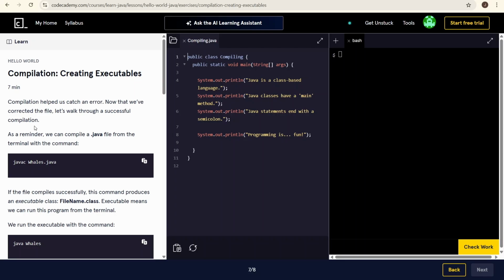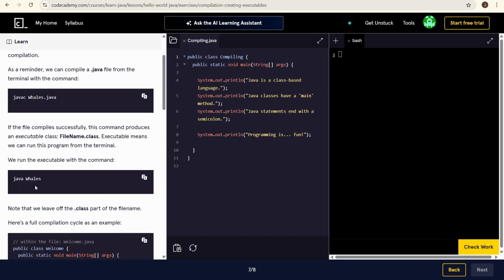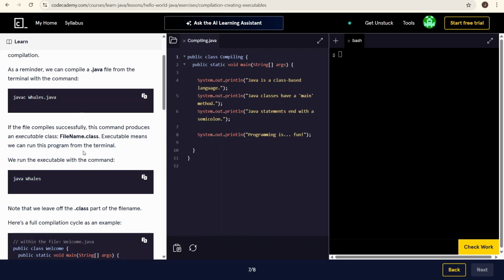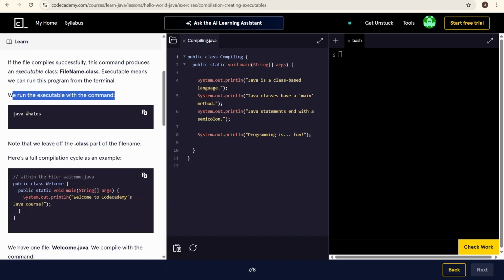As a reminder, we can compile a .java file from the terminal with the command javac Whales.java. If the file compiles successfully, this command produces an executable class file, filename.class. Executable means we can run this program from the terminal. We run the executable with the command java Whales. Note that we leave off the .class part of the file name. There's a full compilation cycle as an example.